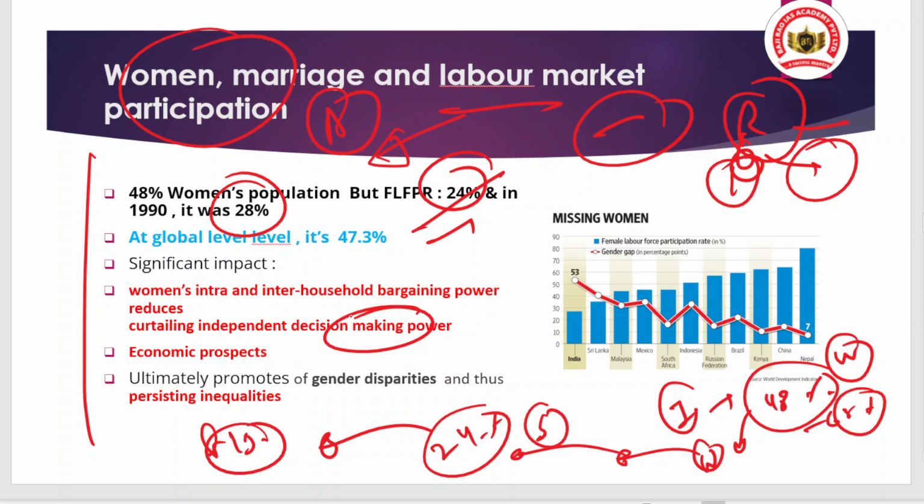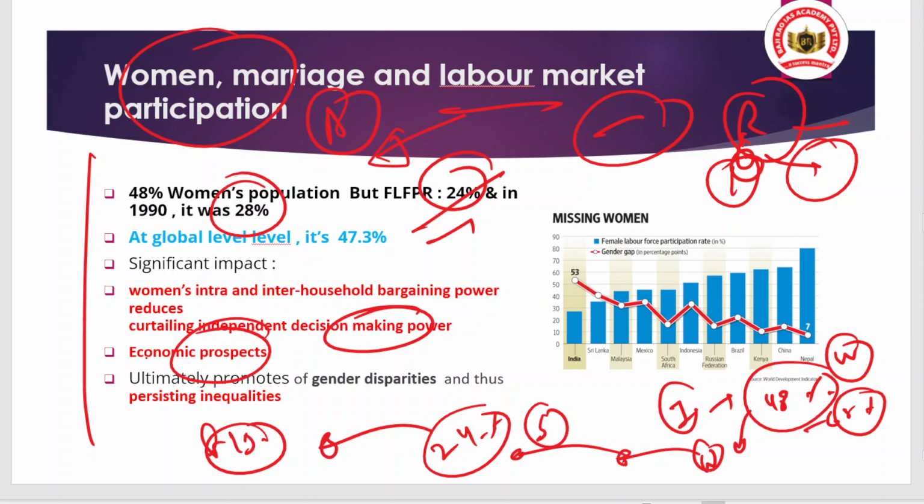The second important point is economic prospects. Women are not independent in earning, which means they will depend on the resources of the parents or the husband. That means the economic growth of the woman, the economy and the society will not be there.